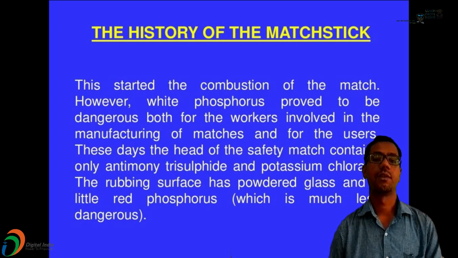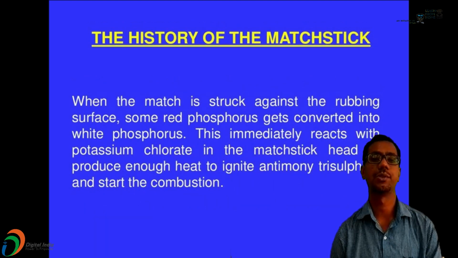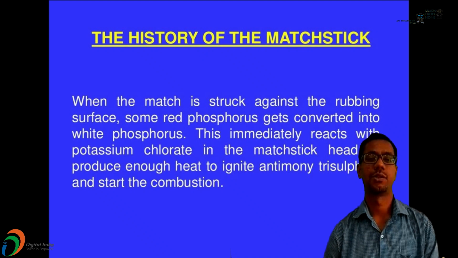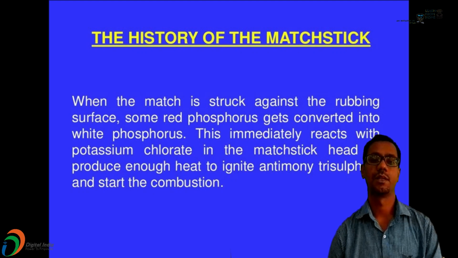This immediately reacts with the potassium chlorate in the matchstick head to produce enough heat to ignite the antimony trisulfide and start the combustion. This is a very interesting and important chemical composition. You must know what exactly the substances we use in day-to-day life contain, such as the content present in a matchstick.